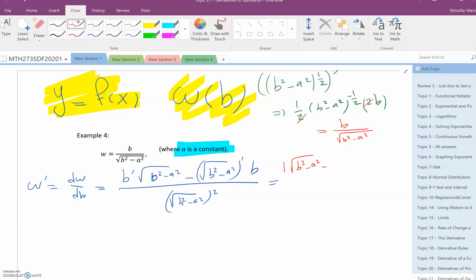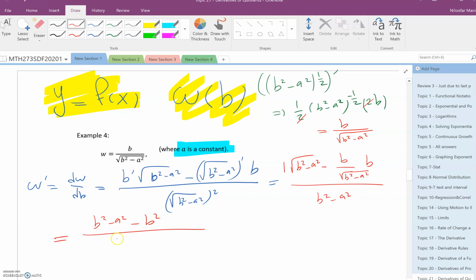So, okay, you can do b divided by that guy, times b, divided by b squared minus a squared. From now you can just simplify it. So it is the least common denominator, so it's b squared minus a squared minus b squared divided by this, which is this and this cancel. This is minus a squared.